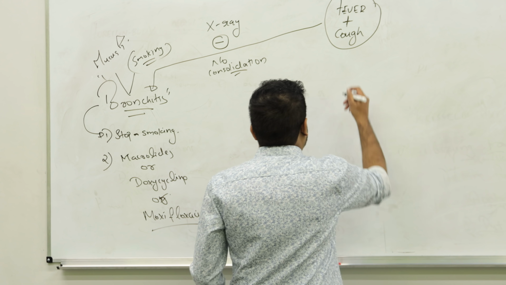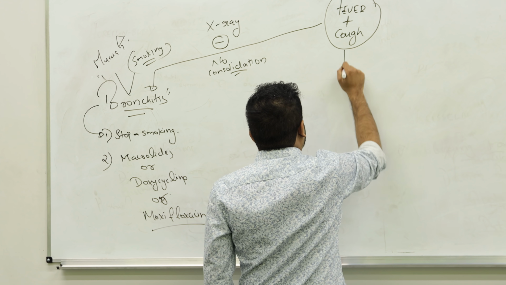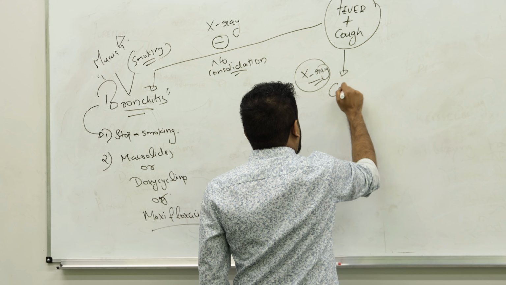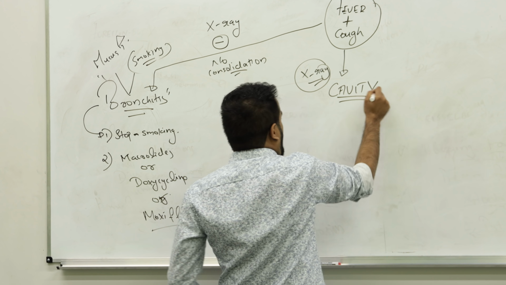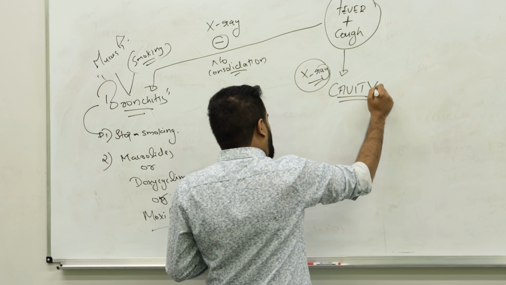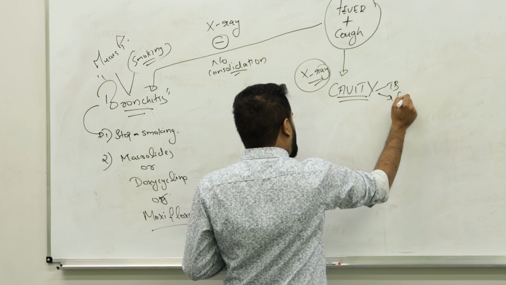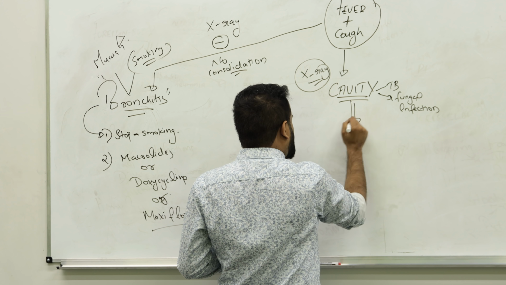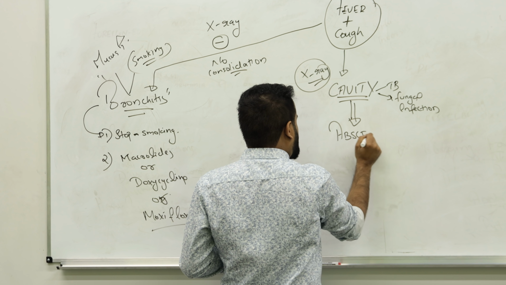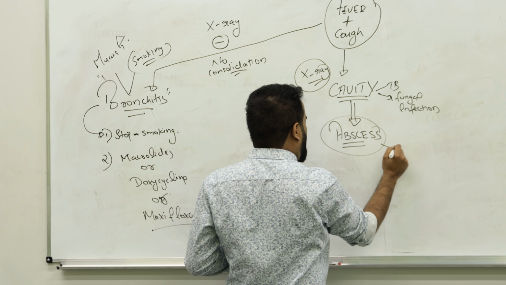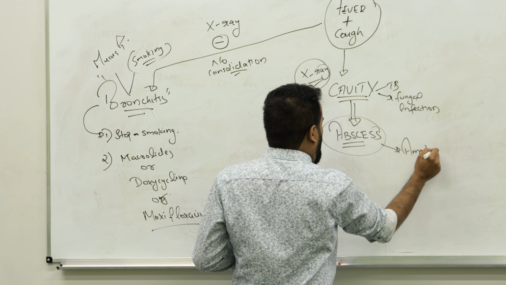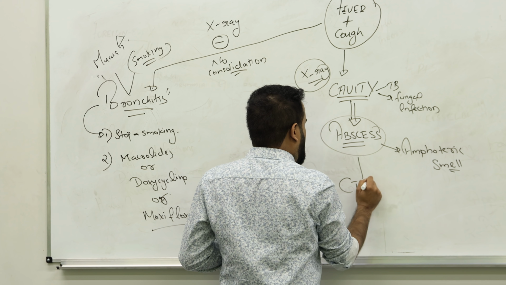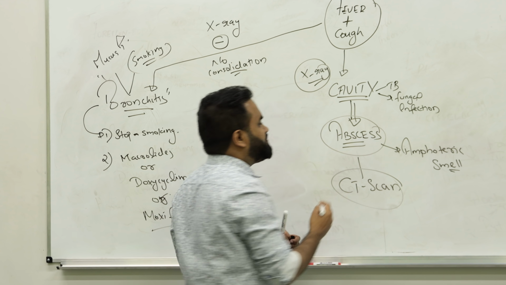But imagine fever and cough, and if you take an X-ray, you are seeing a cavity inside. Cavity: rule out TB, rule out fungal infection. Otherwise, it will most probably be an abscess. To confirm it, clinically you can have a very bad smell from the patient, called amphoteric smell. Then you go for a CT scan, and you will see that cavity inside, a pus-filled cavity.